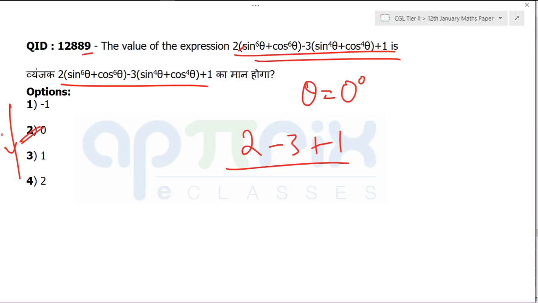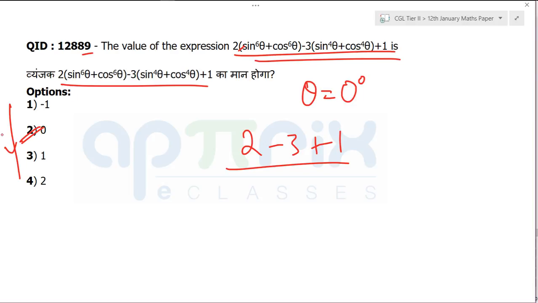What excellent concept of trigonometry do you need to solve this question? I don't know. The only thing is that maybe you are taking a lot of time in the exam reading the question and you do not have the confidence about what to do. A variable expression is given in theta and they are giving the answer in a constant. Do you know what they are saying? Any theta. You choose any theta. They are challenging you. They are saying you choose any theta and tell me what the answer will be. Take the challenge and put theta is equal to 0. That is the right way to solve this question.